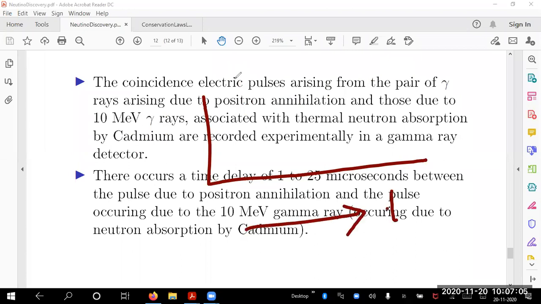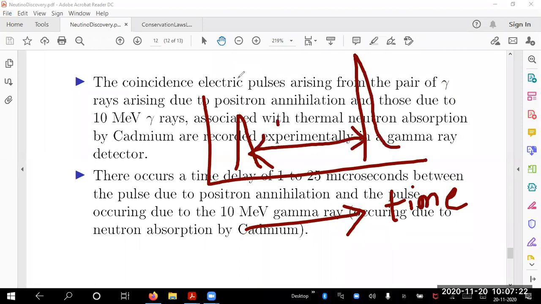This is time. And I do find a pulse, let us say, and then a bigger pulse with a gap of, say, maximum 25 microseconds. This is called a double pulse.